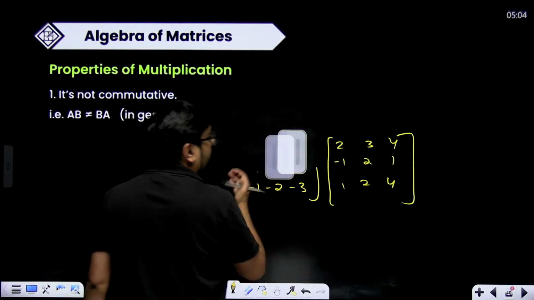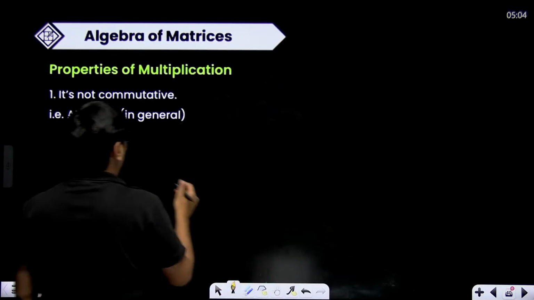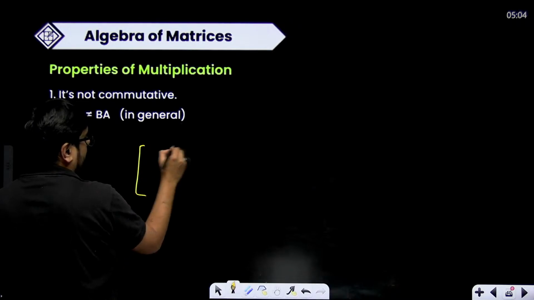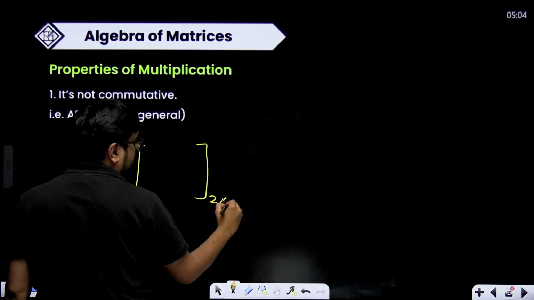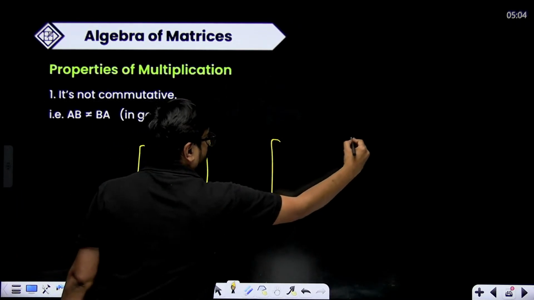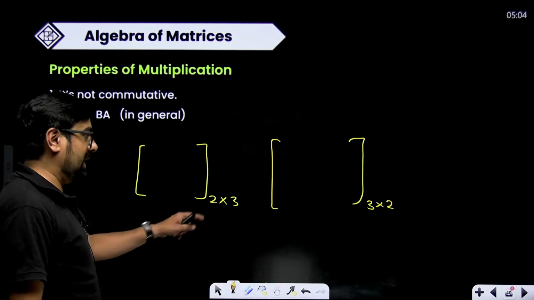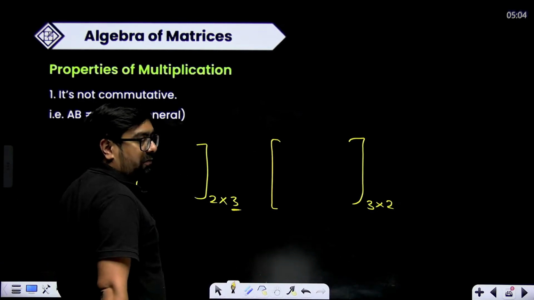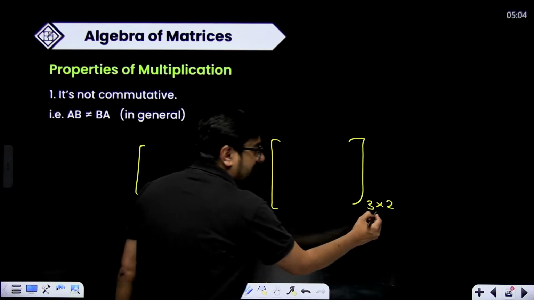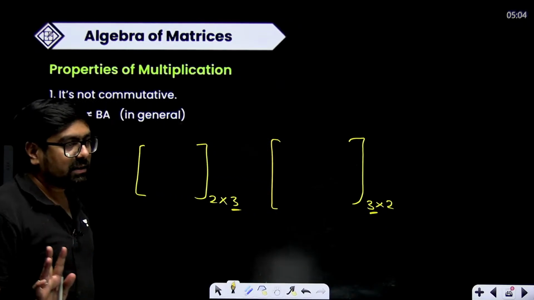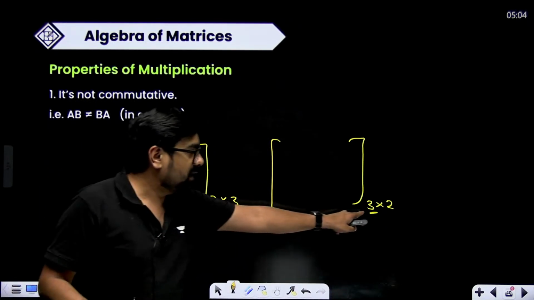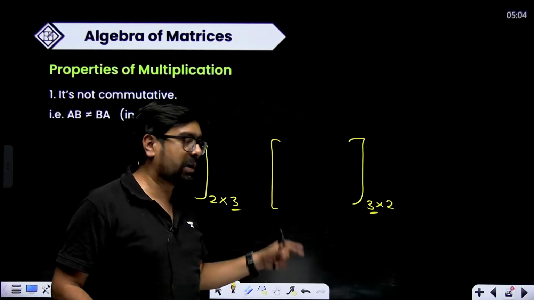Now remember one thing. Suppose you have a matrix whose order is 2 cross 3 and this is a matrix whose order is 3 cross 2. Can you multiply these two matrices? Yes. The number of columns in this should be equal to the number of rows in this. Just remember that much. Then only you can multiply.